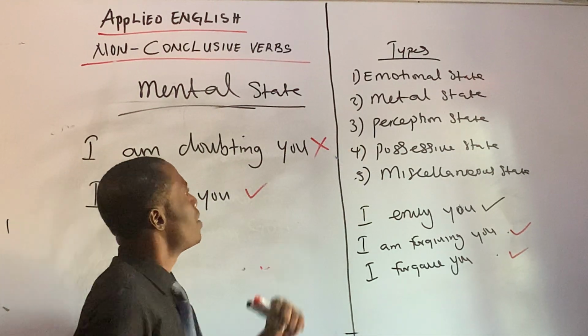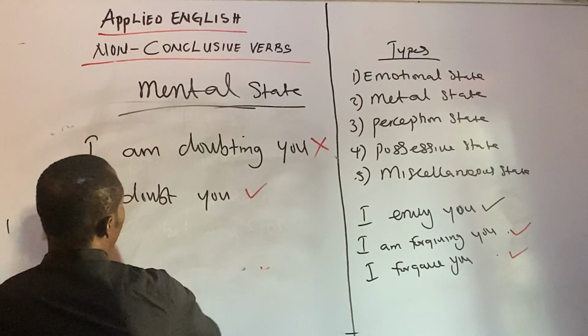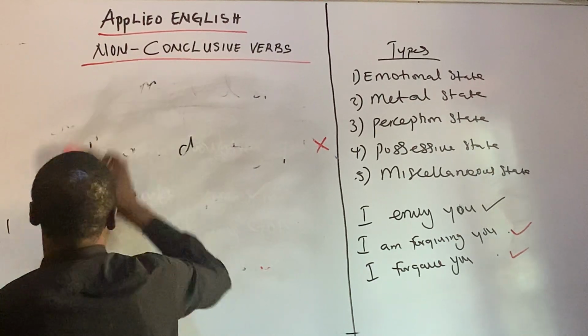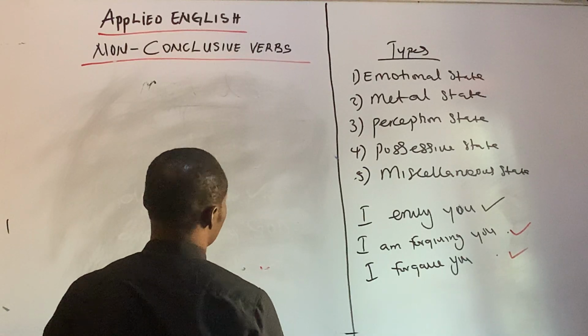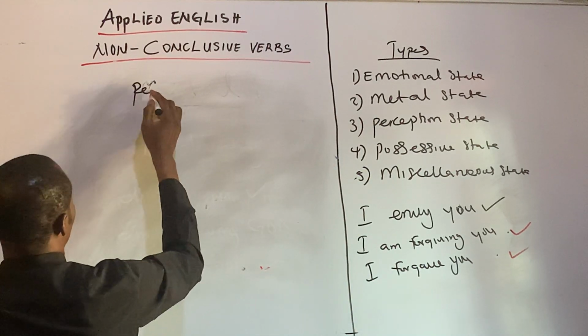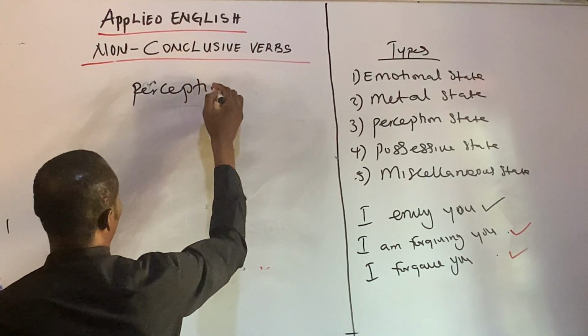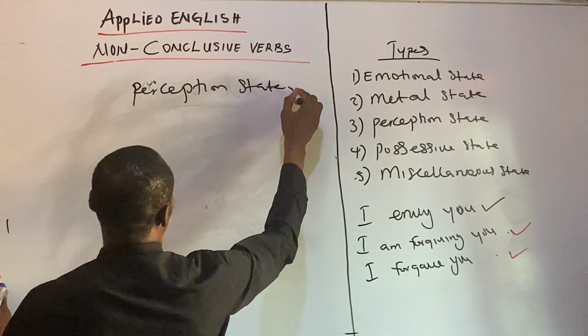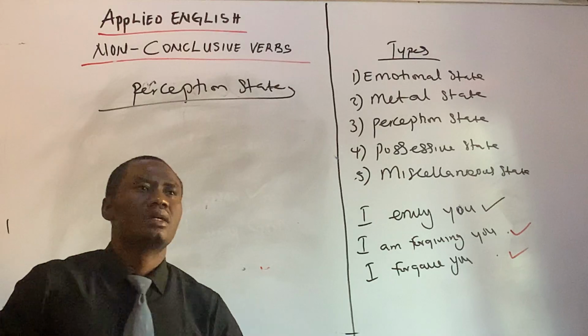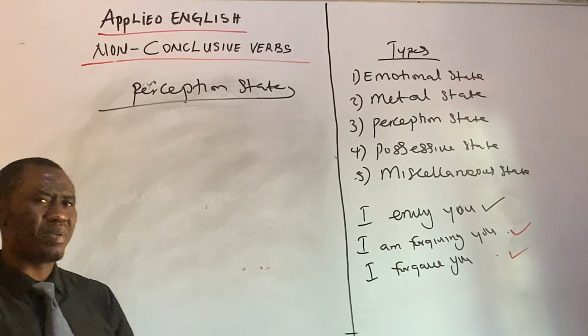That is the perception state. All right, what are those examples under the perception state?